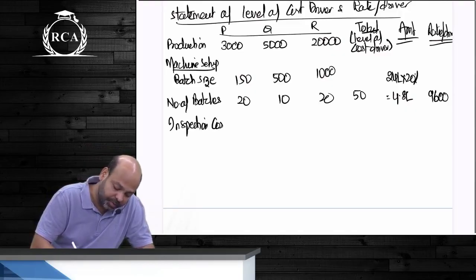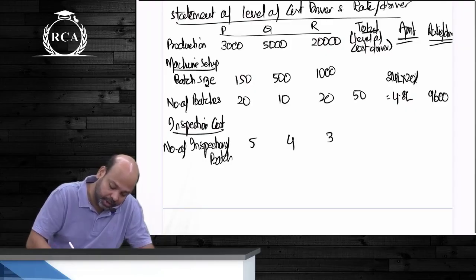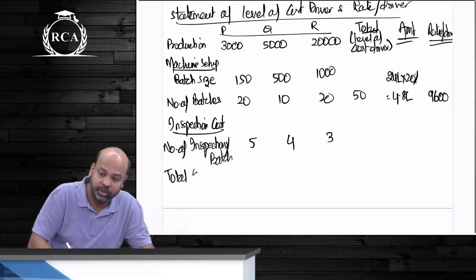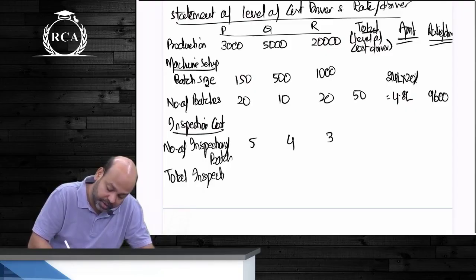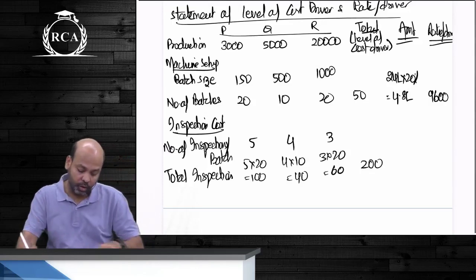What are the number of inspections, guys, per batch? Number of inspections per batch will be 5. समझ में आ रहा है बेटा सबको? This you will multiply by what, guys? Number of batches. So what will be the total inspections, guys? 5 multiplied by 20, 100. 4 multiplied by 10, 40. 3 multiplied by 20, 60. All put together 200 inspections.